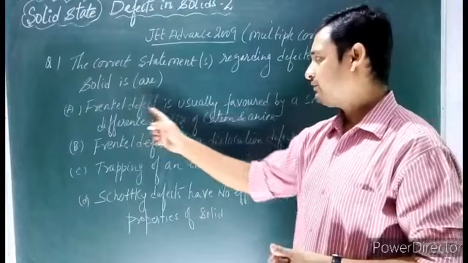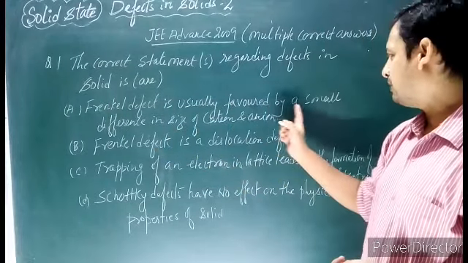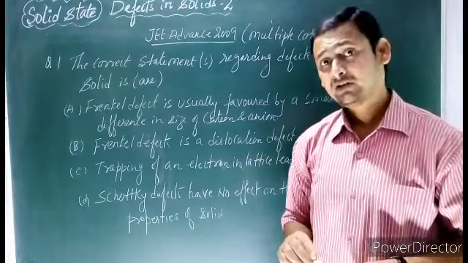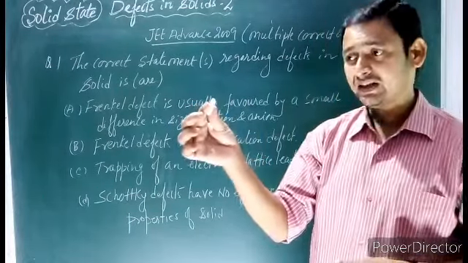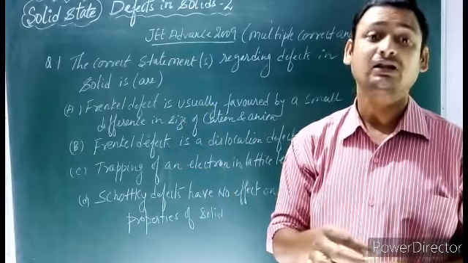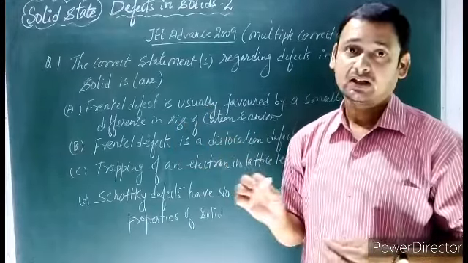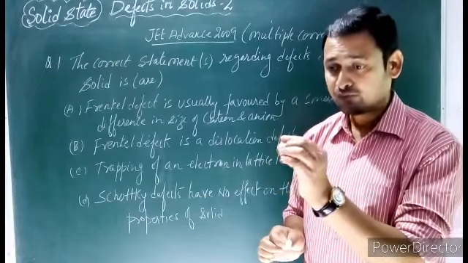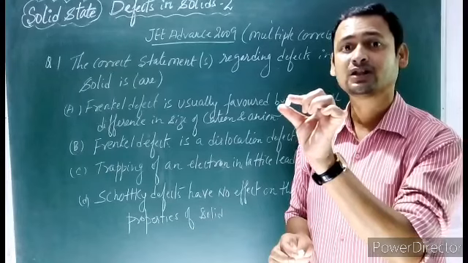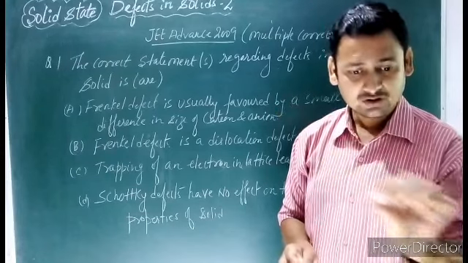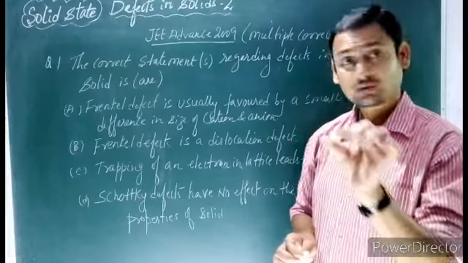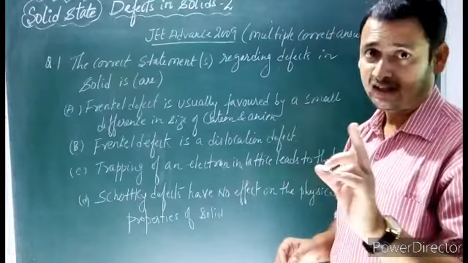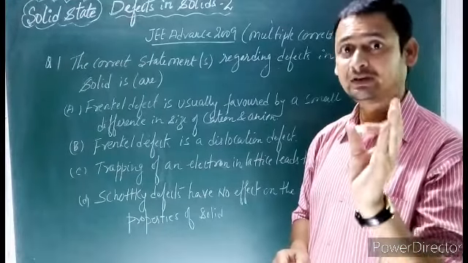First, Frenkel defect is usually favored by small difference in size of cation and anion. In Frenkel defect, the cation, because of its smaller size, can dislocate from its own position to the interstitial site. So for that the cation must be smaller, the anion must be larger.